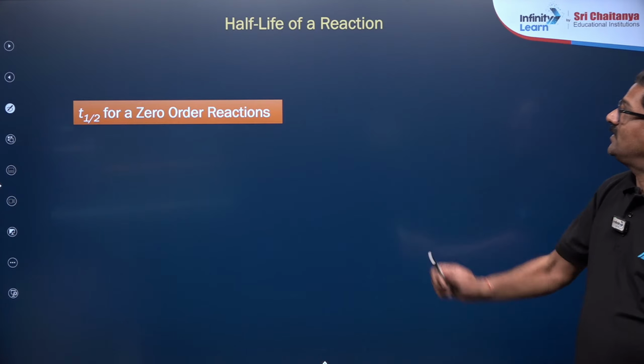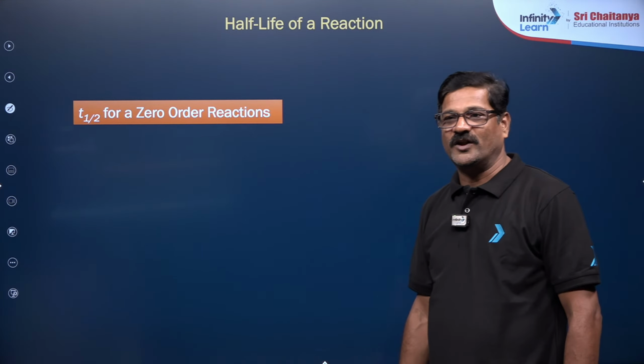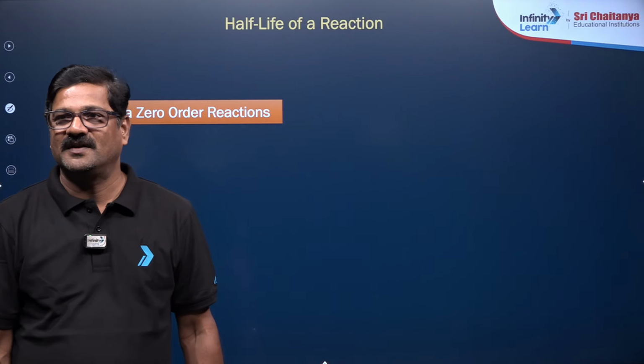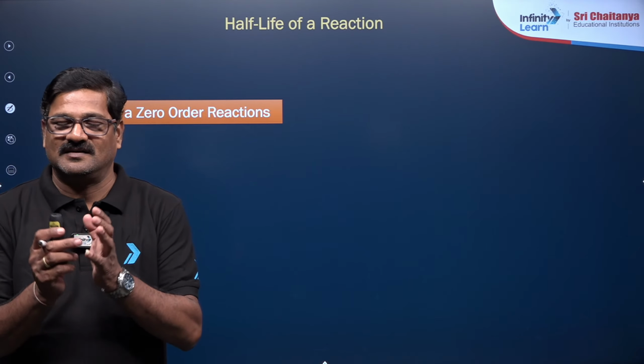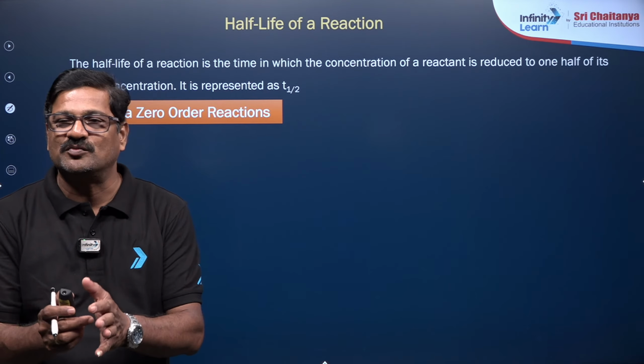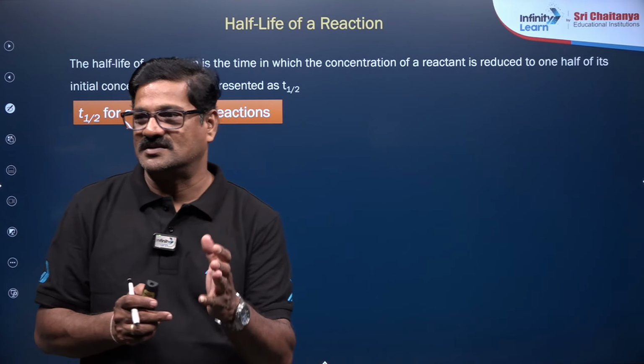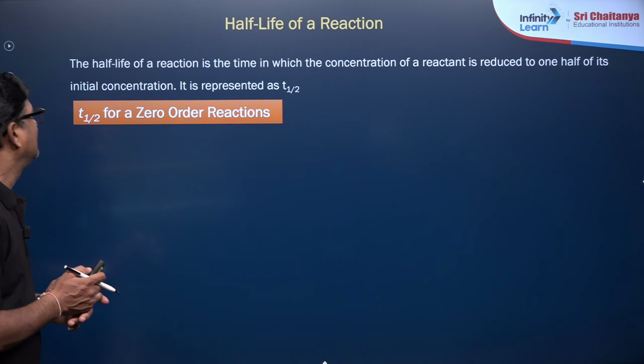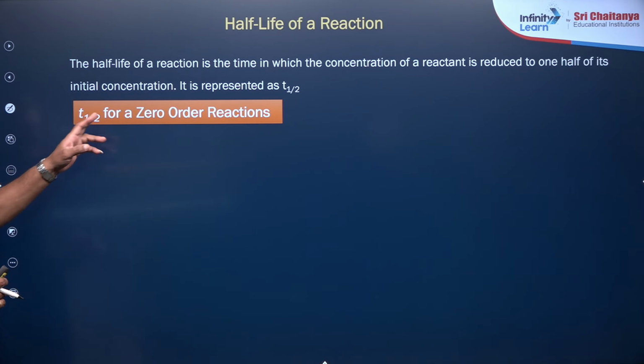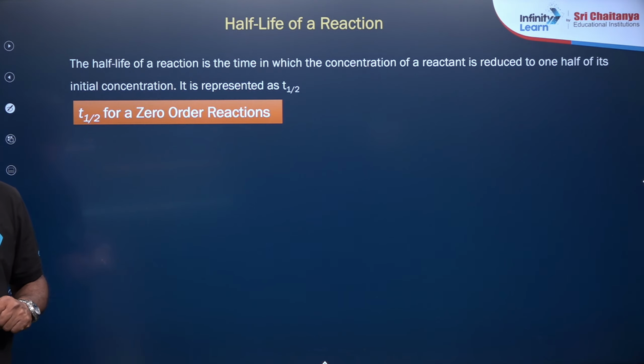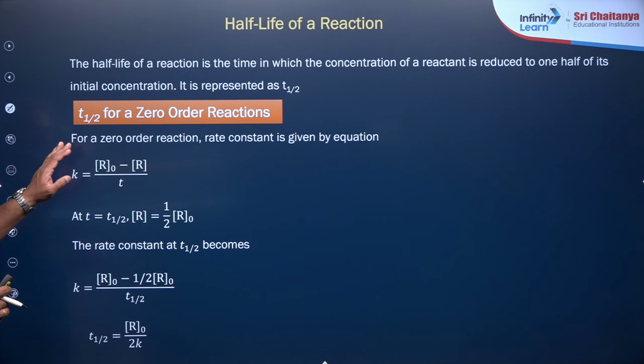Half-life of a reaction. Very good point. What is the meaning of half-life? Half-life of a reaction means the time required to consume half of its initial concentration. So for t half for a zero order reaction, the rate constant is given as k is equal to R naught minus R by t.